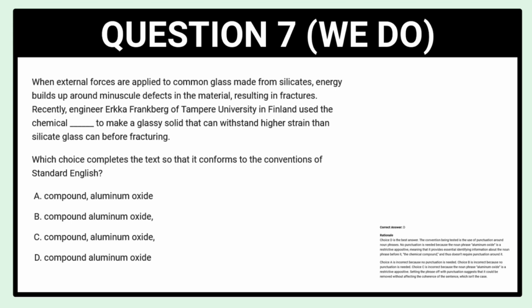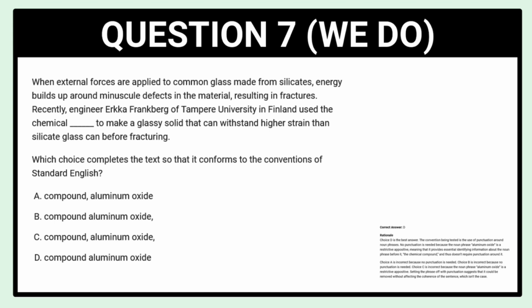If you remember the very first question we looked at, at the beginning of this video, you don't want to use commas and you don't want to use anything that will obscure the clarity of what you're trying to say. Right at the beginning of the paragraph, there's this build up towards aluminium oxide. It says external forces, a glass, and so on, there's a description. So it wouldn't make sense to skip that name or to put two commas around it, suggesting that it's non-essential.